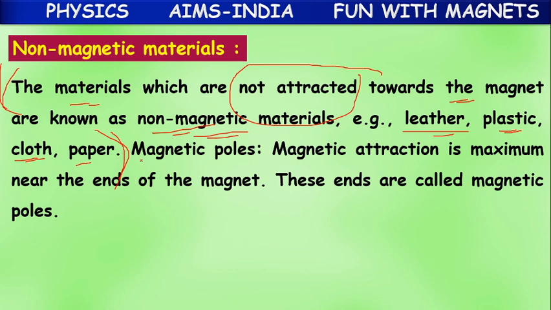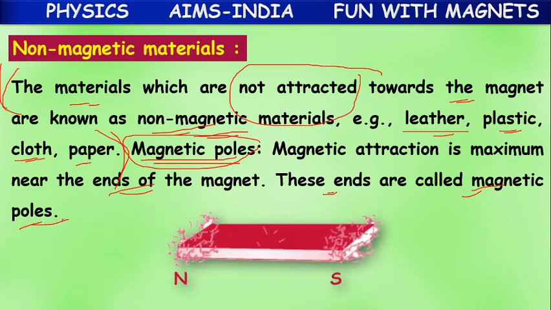Actually, magnets have poles. We say that a magnet has attraction power, but where does that attraction happen? The maximum attraction is located at the ends of the magnet. These ends are called magnetic poles. We say a magnet will attract objects, but where is that attraction mainly located? It is mainly located at the ends of the magnet. So these ends are called magnetic poles.